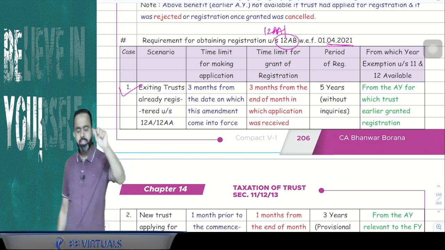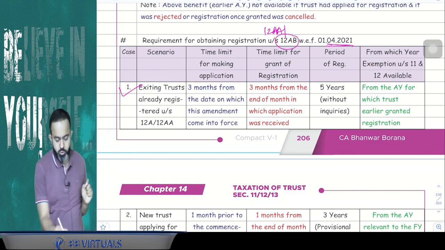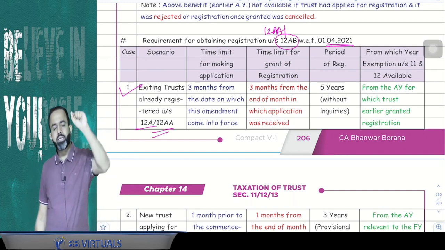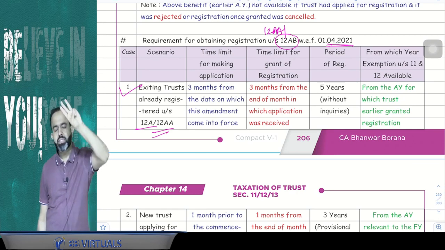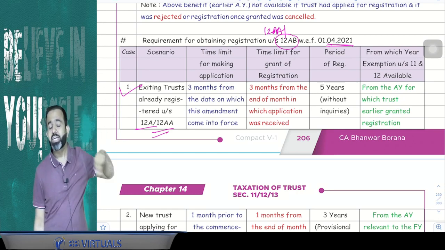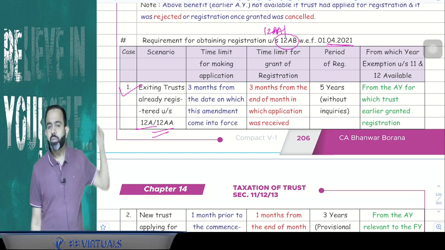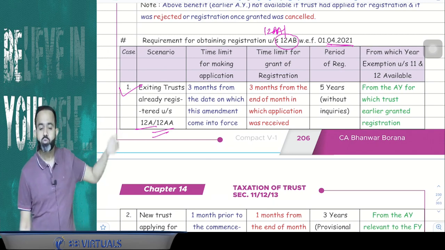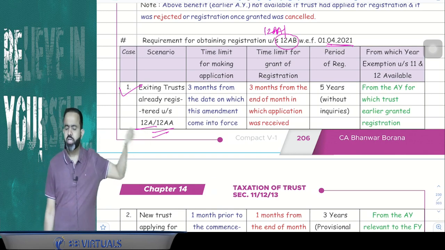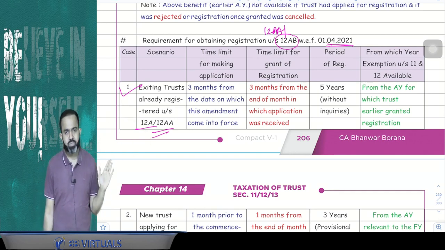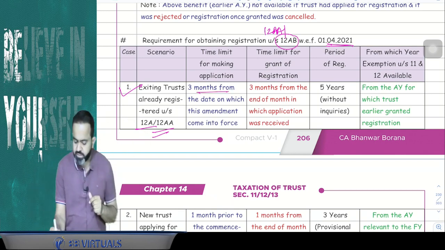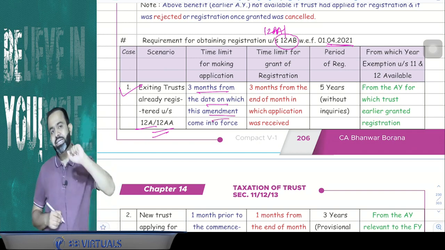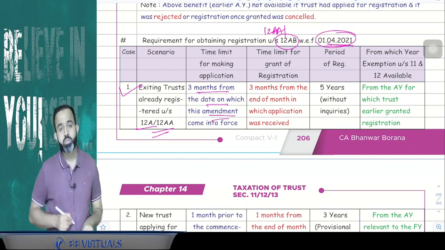So existing trusts earlier registered under section 12A or 12AA, the government has given them 3 months from the date on which the amendment came into force. Within 3 months from the date on which this amendment came into force, the trust has to apply online for 12AB registration. Can I say that this amendment is applicable from 1st April 2021?